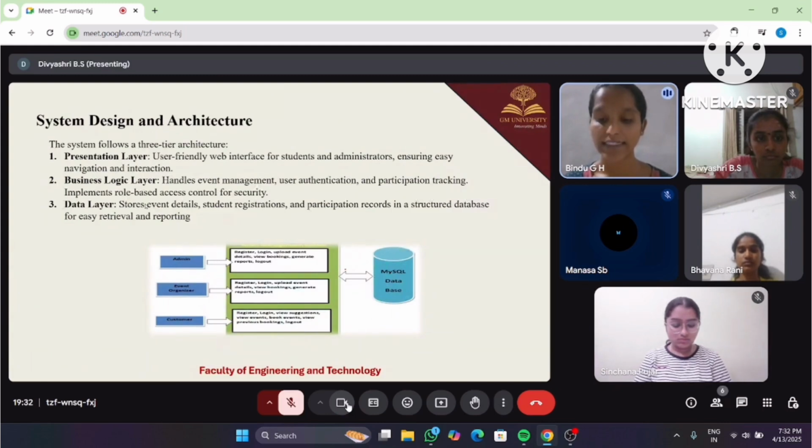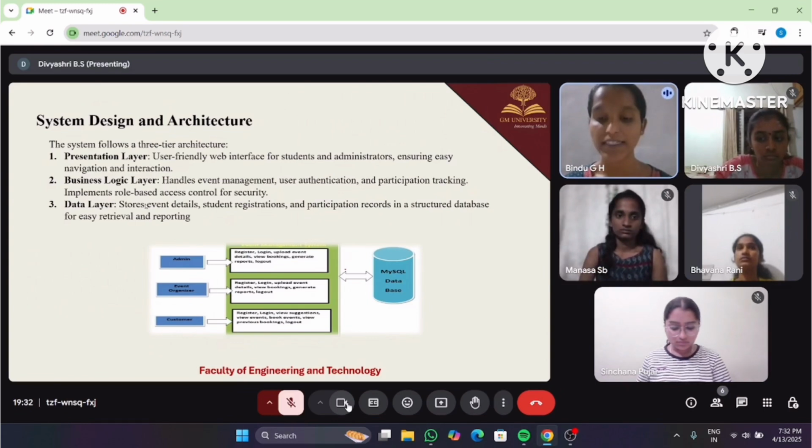Business logic layer. The purpose is the core of the system where all logic and rules are handled. The function in event management of the business logic layer is handling user authentication, for example login and logout security, managing event registration, booking processes, and participant tracking, and implementing role-based access, ensuring only authorized users perform certain actions.